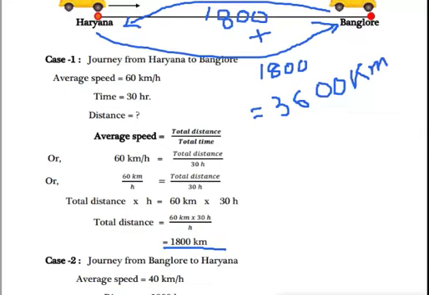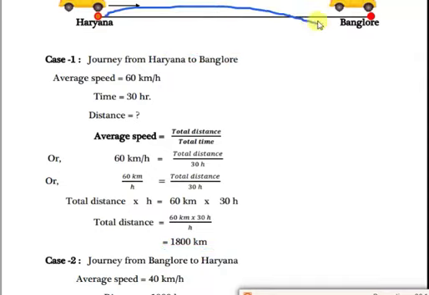From the calculation, we got the value 1800 km. It means from Haryana to Bangalore is how much? 1800 km. Same way Bangalore to Haryana will be how much? 1800 km.